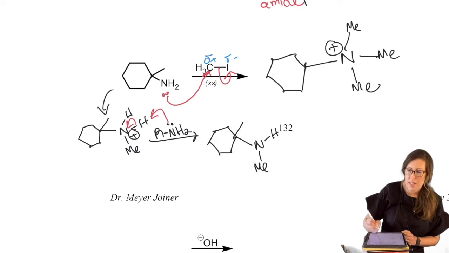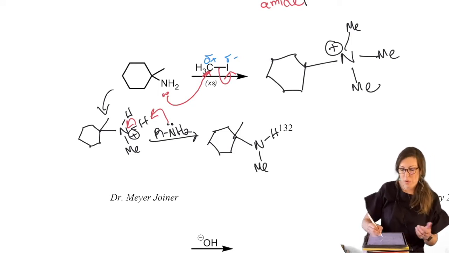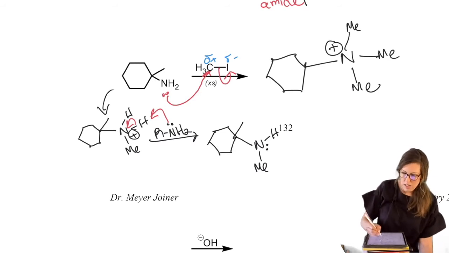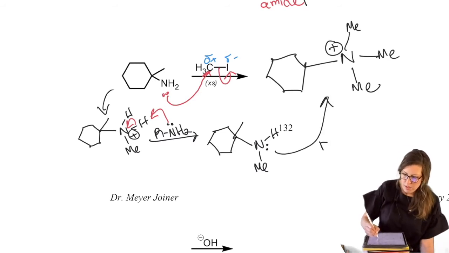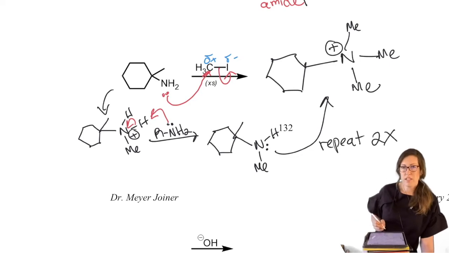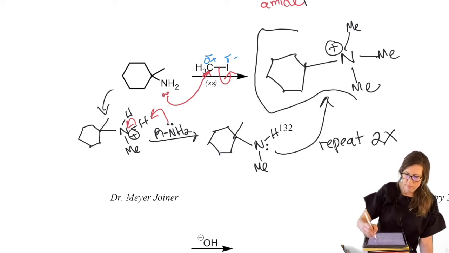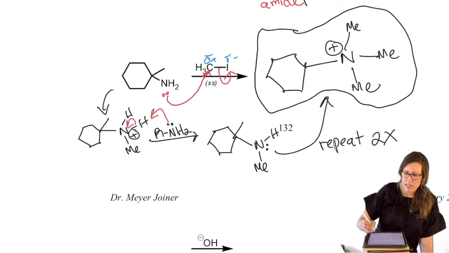But because we said excess, it's going to keep going because there's a lone pair that can actually keep reacting. So we're going to repeat 2 more times to finally remove that last H and then take up the last lone pair. And so we have an ammonium. So this is a trialkyl ammonium ion.